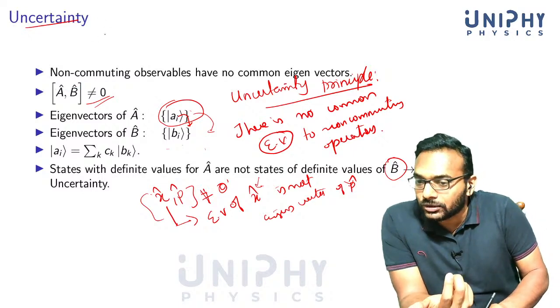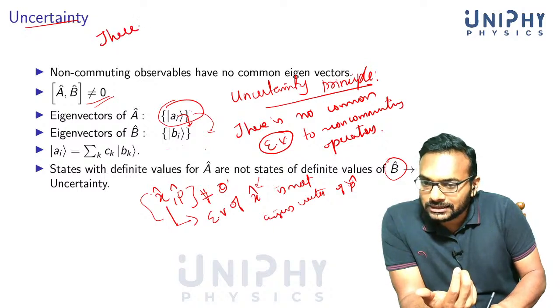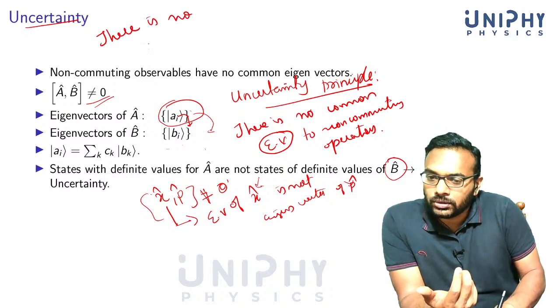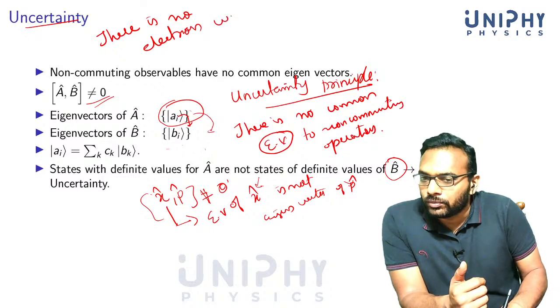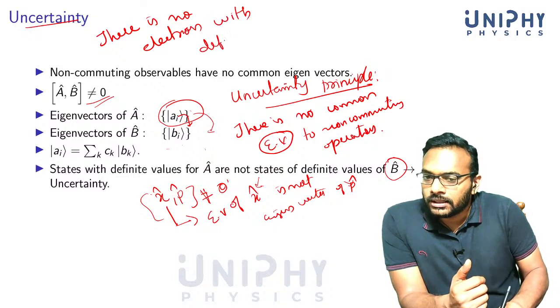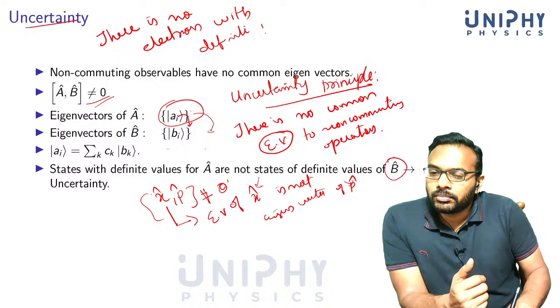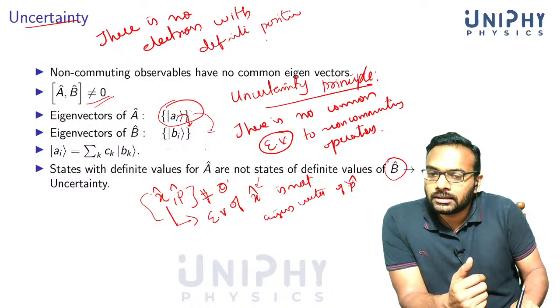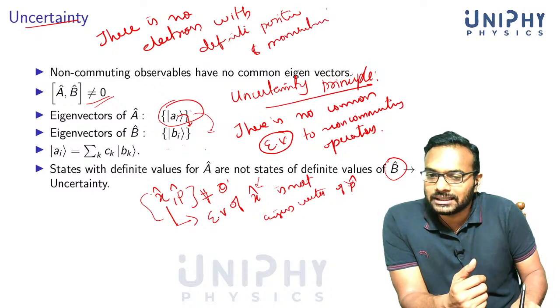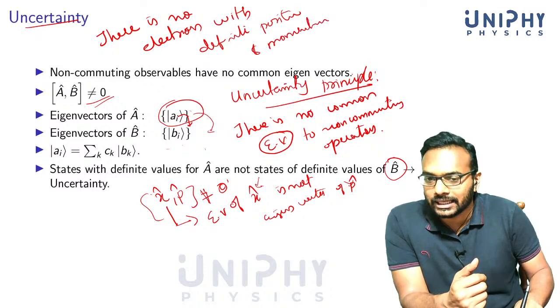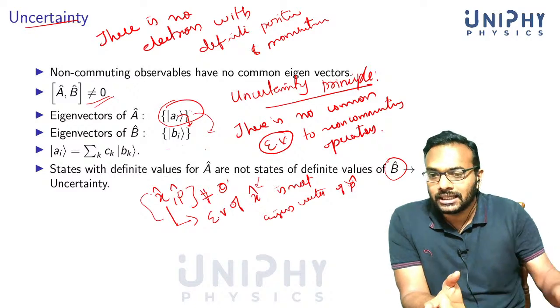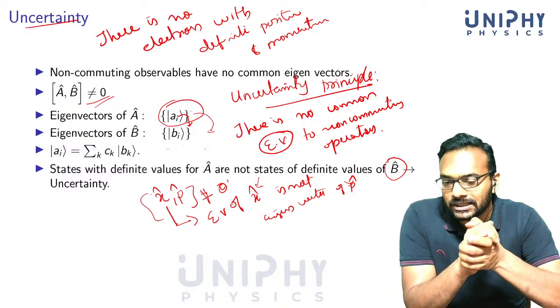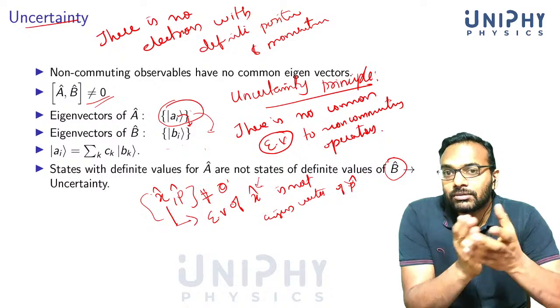In other words, there is no electron, for example, with definite position and momentum, because we already said in our formulation that, if the mathematical framework is correct, corresponding to every electron we will have a vector in Hilbert space, and corresponding to every vector we will have an electron.